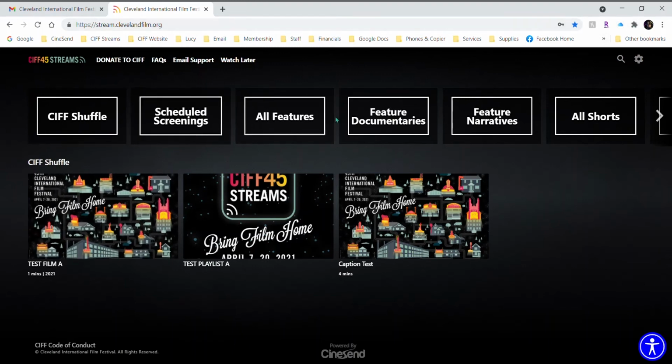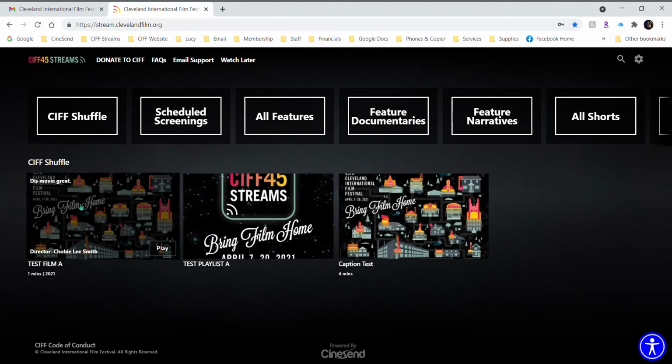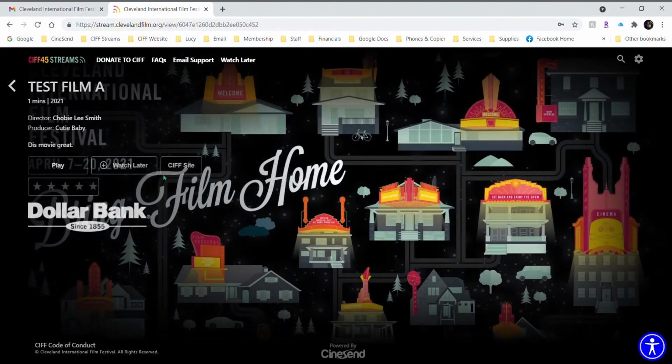Now, if you want to go into a specific film, you can also search for it. As I said, go through any of our categories, and then when you have the film, click on it, and you can click play to begin watching it. You can read a brief description up here and more information such as the director, the year that the film was created, the runtime, etc. And then if you wanted to add it to your Watch Later list, you click here. This turns a lovely shade of green, so you know that it's been added. And up here you'll see a tally of all the films in your Watch Later list, and that will be updated as you add films. If you want to go back to the CIFF website, you can click here.